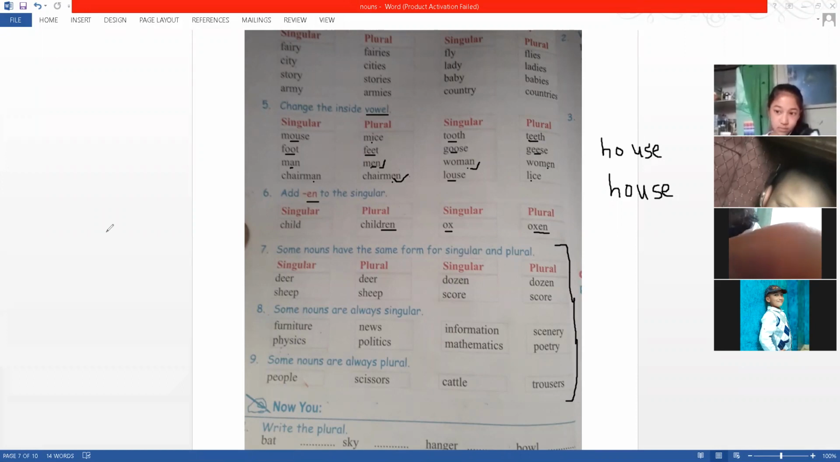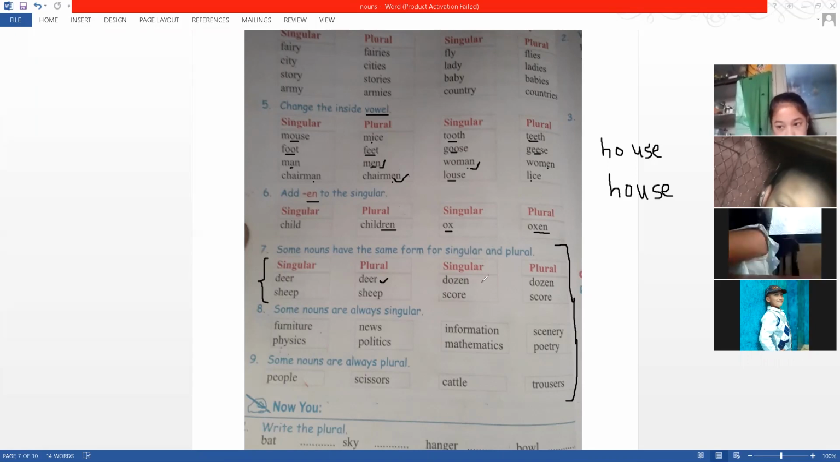Okay, now we go to the next 4. In these next 3 tables, look at these 3 tables. Now you have to understand something. These are the words whose singular and plural are the same. Deer: the singular is deer, the plural is also deer. Sheep is also the same. Dozen: 1 dozen is dozen, and 10 dozen is also dozen.